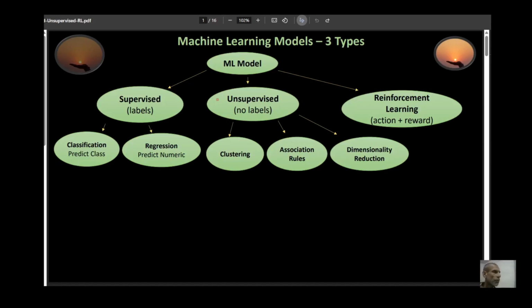Machine learning models fall under three main categories: supervised, unsupervised, and reinforcement learning. In supervised learning, your data has labels. In unsupervised learning, your data does not have labels. In reinforcement learning, you are working through the principle of action and reward.